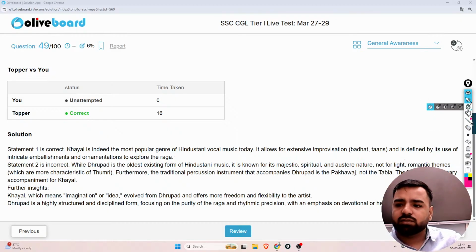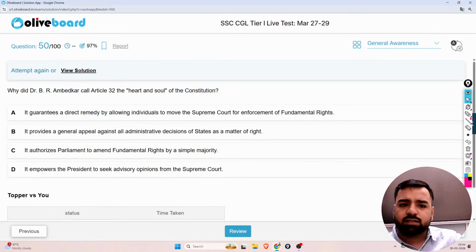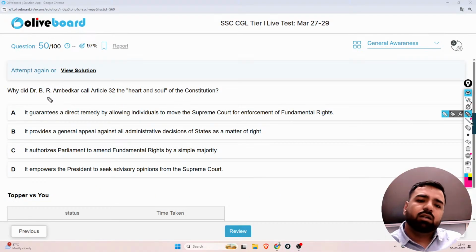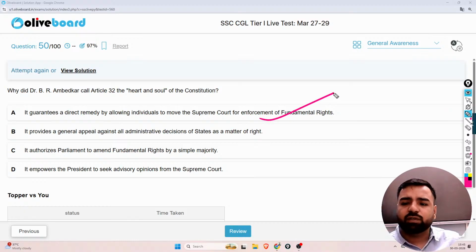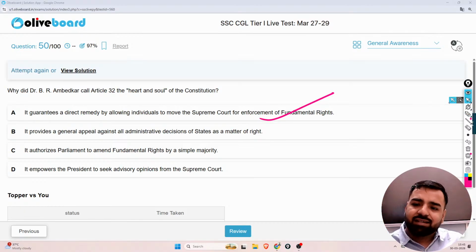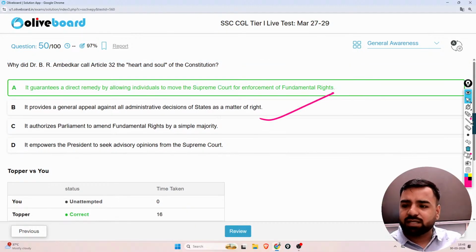Fine. Next, what is the next question? Why did Dr. Bhimrao Ambedkar call Article 32 the heart and soul of the Constitution? The first option is, it guarantees a direct remedy by allowing individuals to move to the Supreme Court for enforcement of the fundamental rights. No need to go with the second option. Yes, here the first option is absolutely correct.